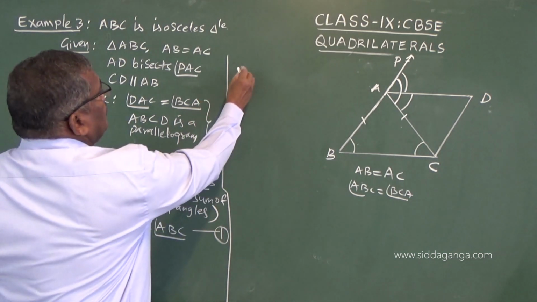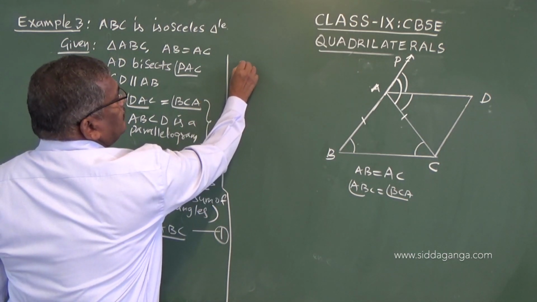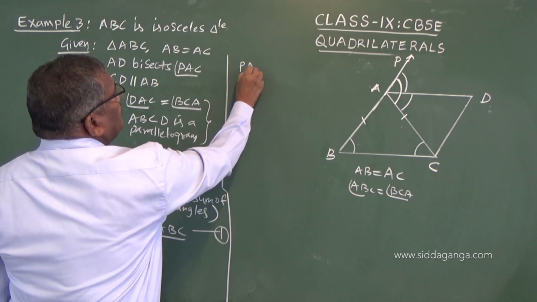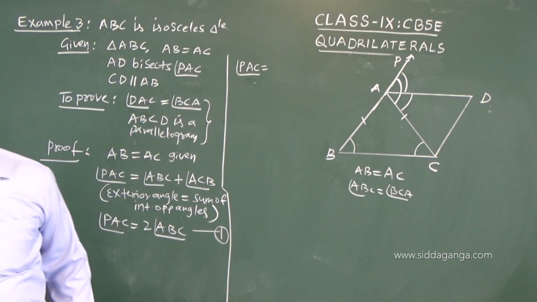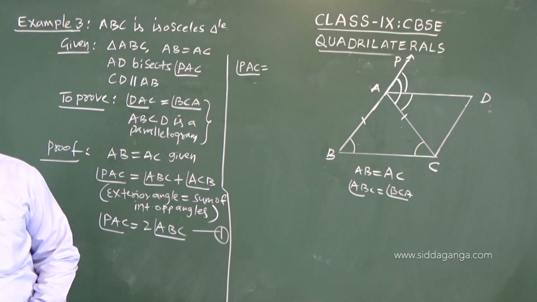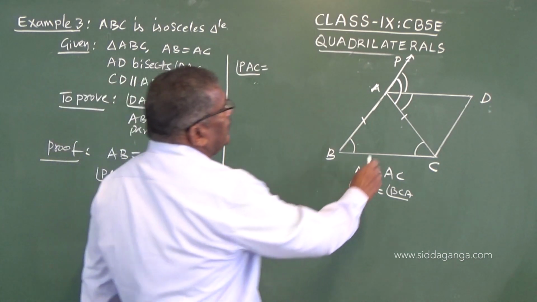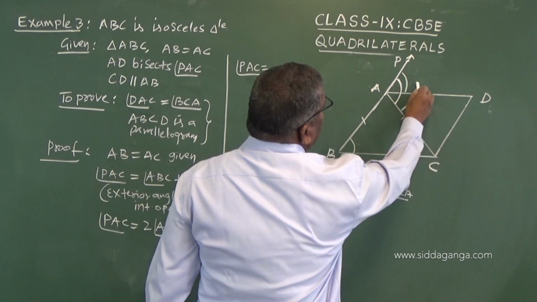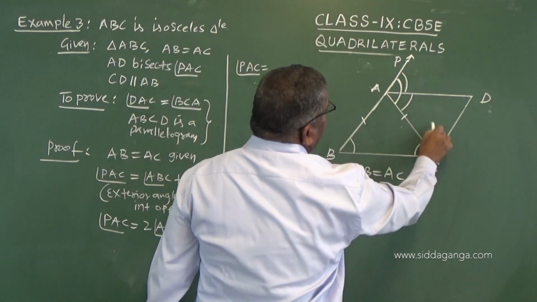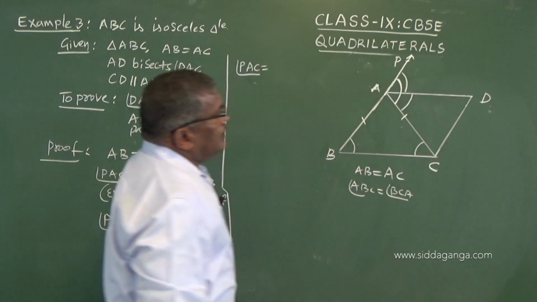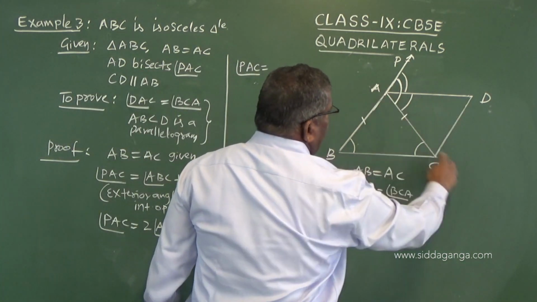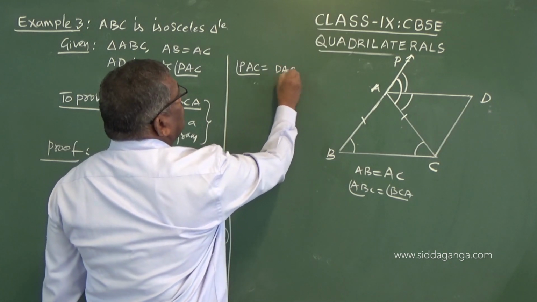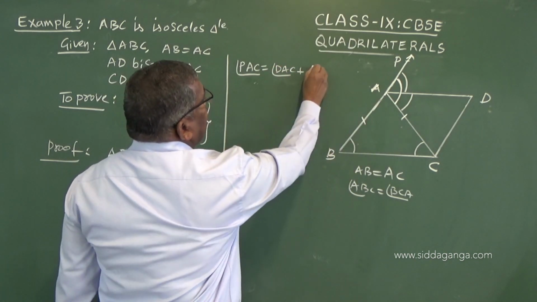Now, given AD bisects PAC, it means PAC equals PAD plus DAC, that is DAC plus DAP.